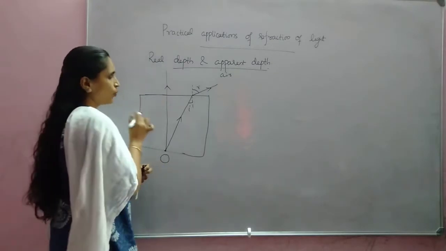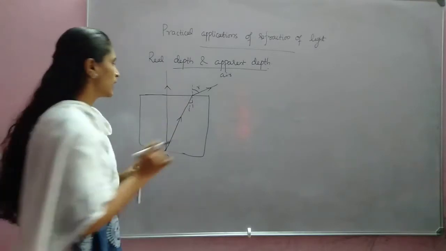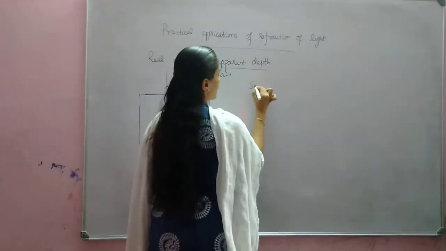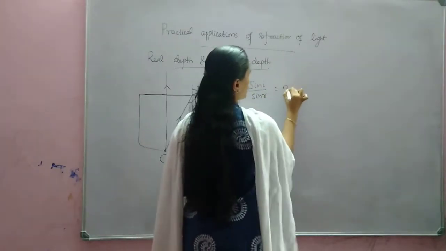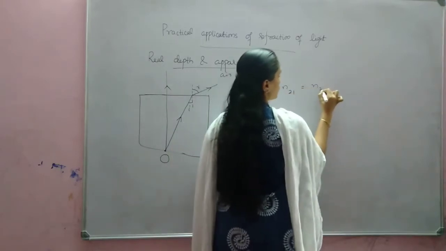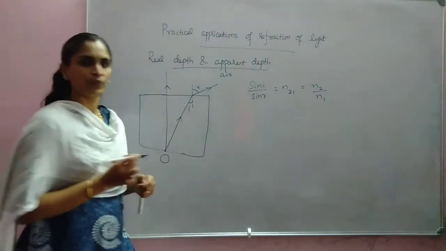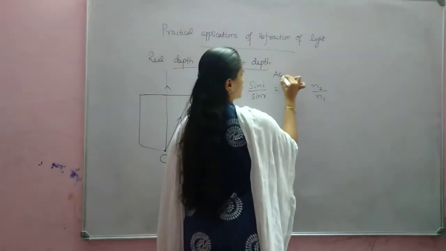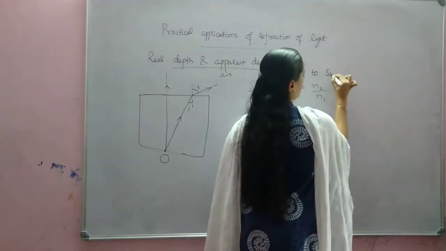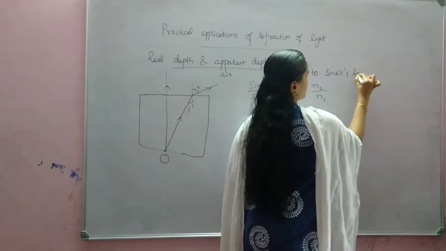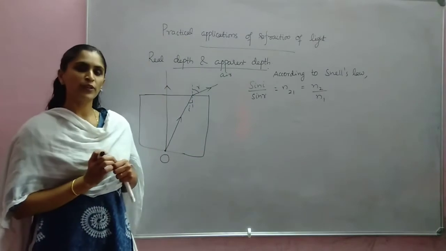Okay. Now we can find an expression for refractive index in terms of sin i and sin r. No. How can we write? Sin i by sin r is equal to n21, or that can be written as n2 by n1. According to Snell's law, we can write sin i by sin r is equal to n21, which is equal to n2 by n1.